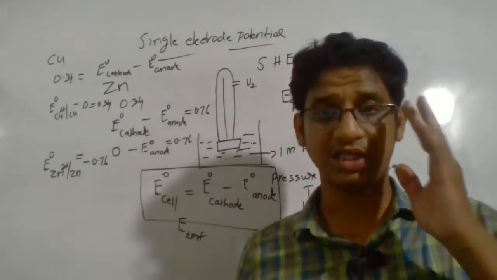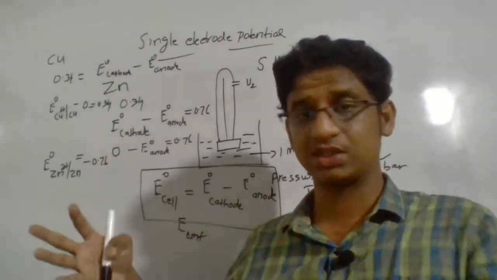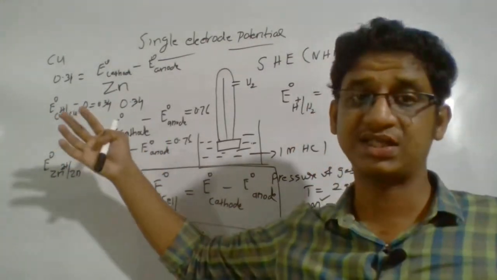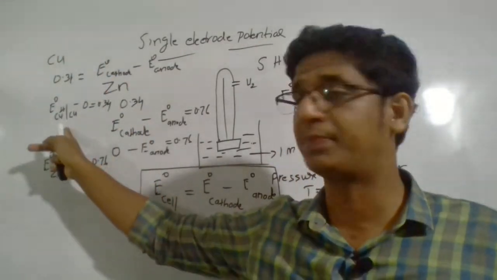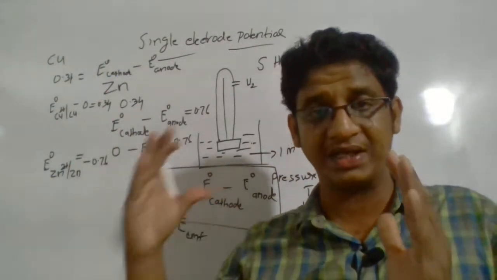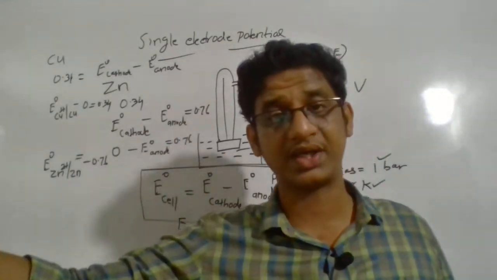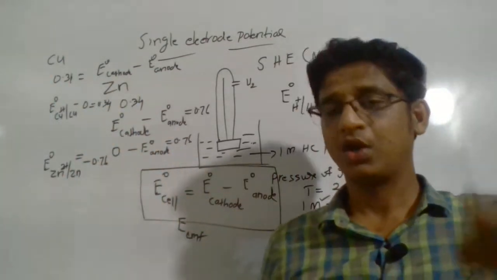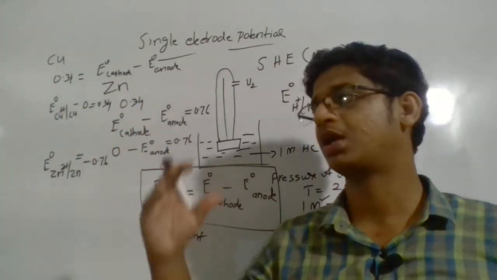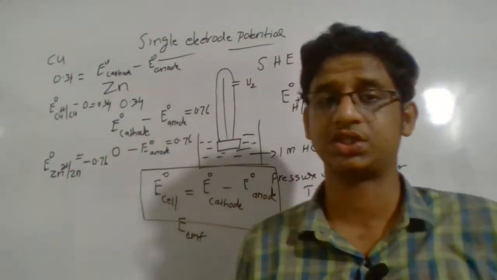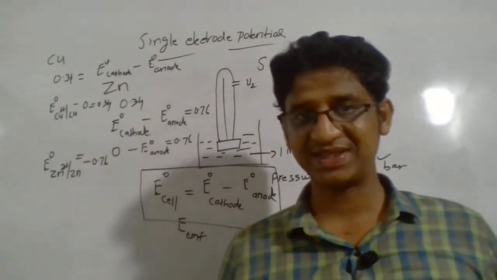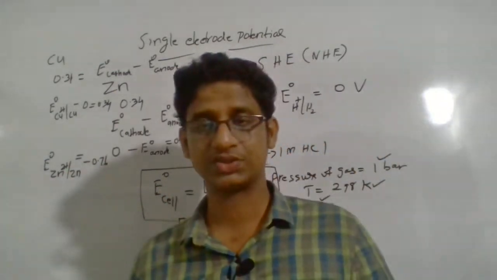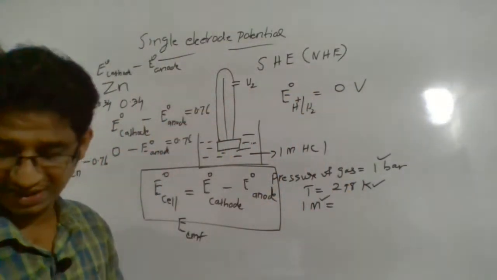So always understand, the higher the reduction potential value, the greater the tendency to undergo reduction. For example, 0.34 is the reduction potential of copper. We can understand silver has a higher reduction potential value than copper. So if you construct a cell between copper and silver, silver undergoes reduction and copper undergoes oxidation, because with respect to silver, copper has less tendency to undergo reduction and more tendency to undergo oxidation. So that's the way you can compare by using the reduction potential value.